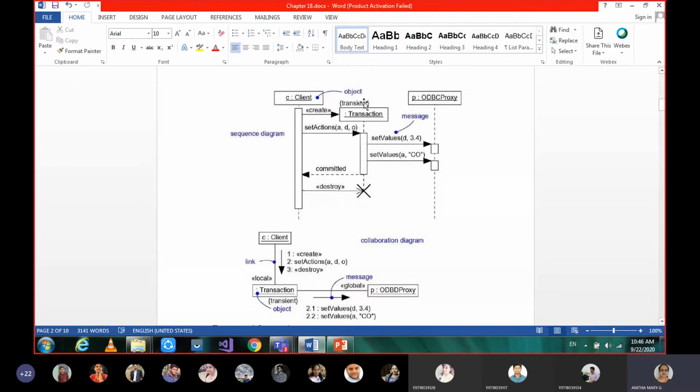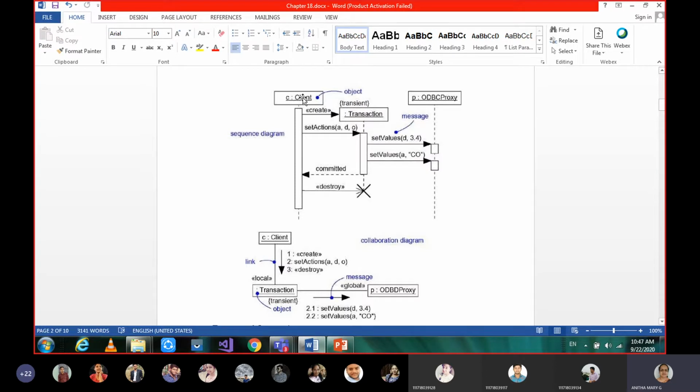Here we are giving a condition as a constraint, transient. If any one of you remember, can you recollect what transient is? We have studied this before. Transient is nothing but the object is created and destroyed within the execution. When it is required, it is created, and once that purpose is over, it will be destroyed. Such a thing is called transient.